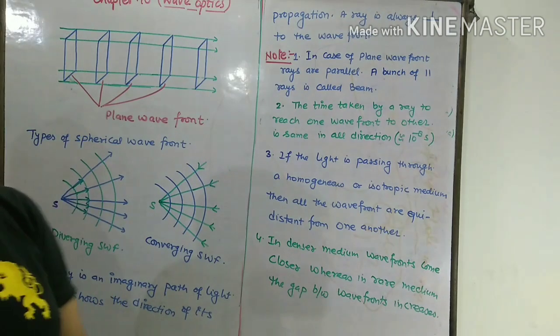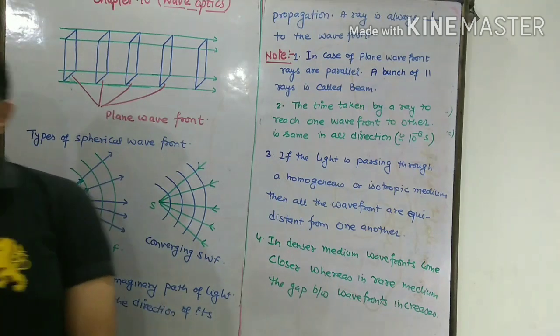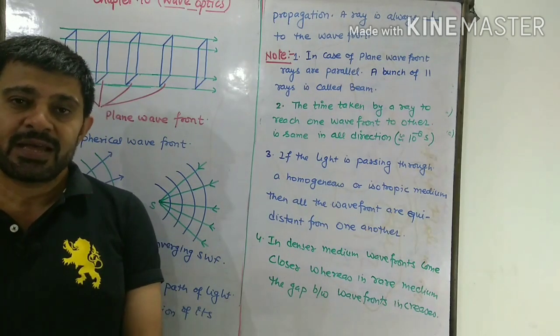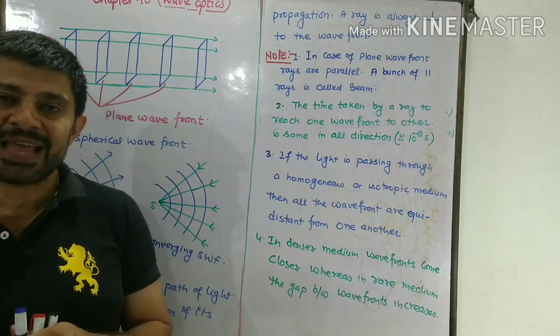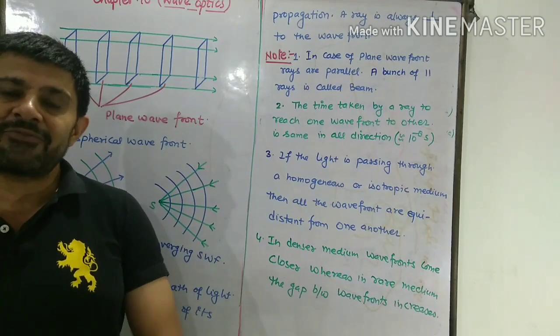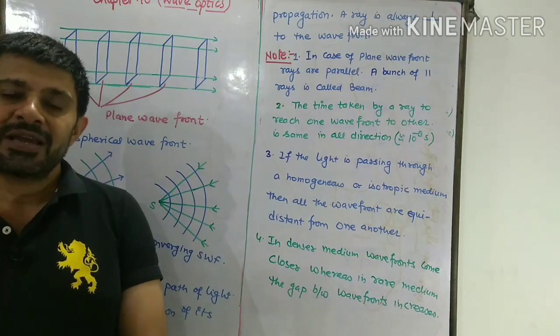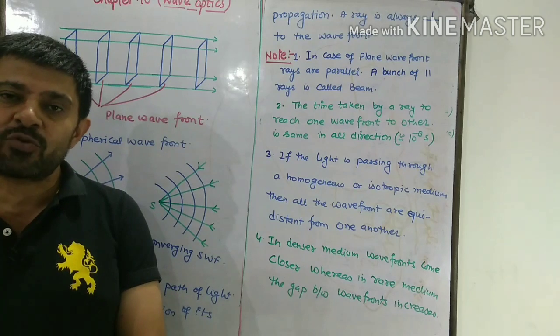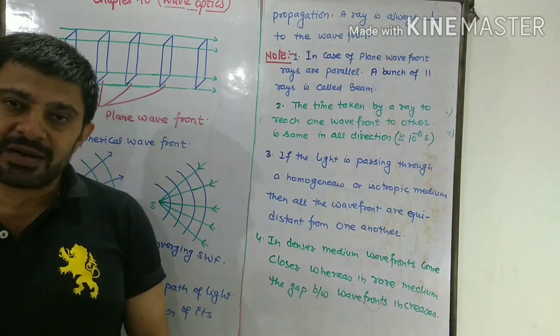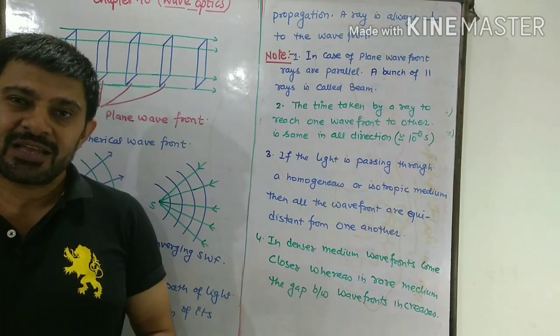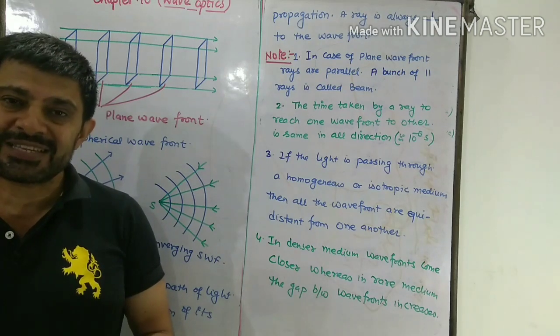But if light is passing through a denser medium, suppose light enters from rare to denser medium, then in rare medium wavefronts were at a certain gap. Suppose it was 3 meter. Then when light comes in a denser medium, the gap between any two wavefronts becomes less than 3 meter, and as the density increases, the gap also decreases.